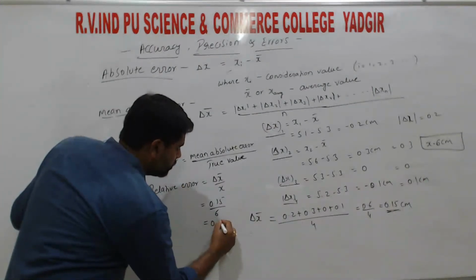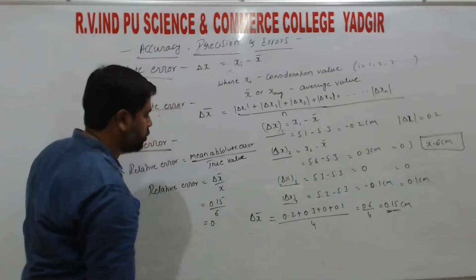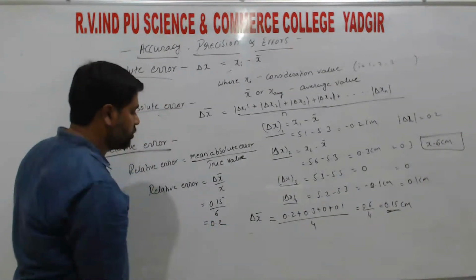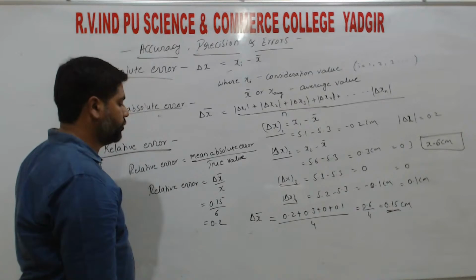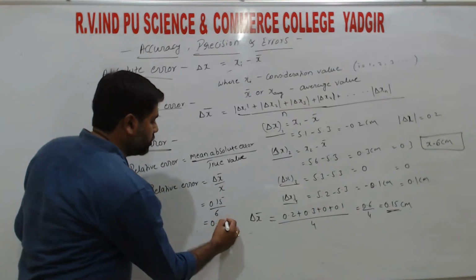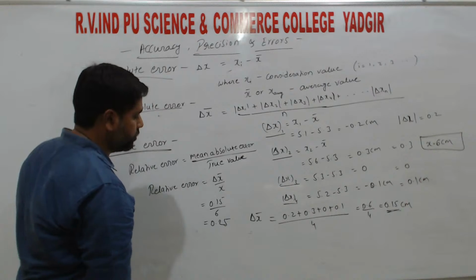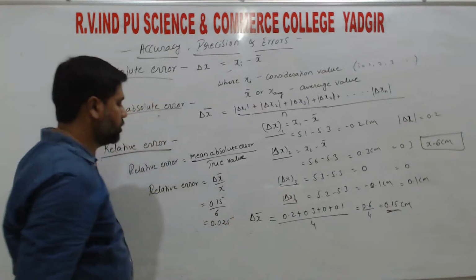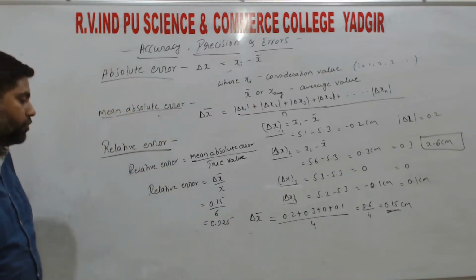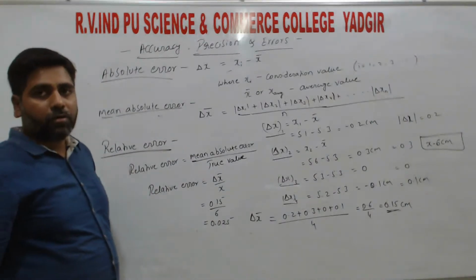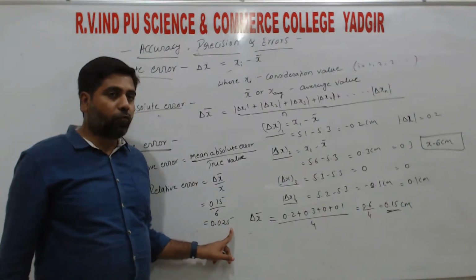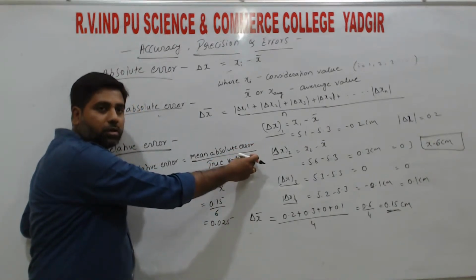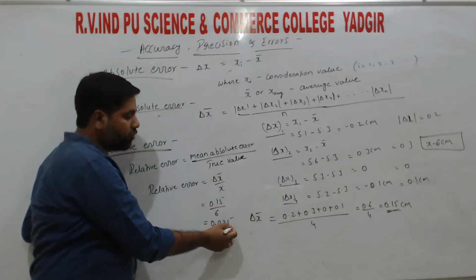So 0.15 by 6. 6 2s are 12. 6 5s are 30. So we get 0.025. So what is the relative error? Relative error is 0.025. It has no unit. Why? Because the numerator is in centimeter and the denominator is also in centimeter, so they cancel and we get only the value.